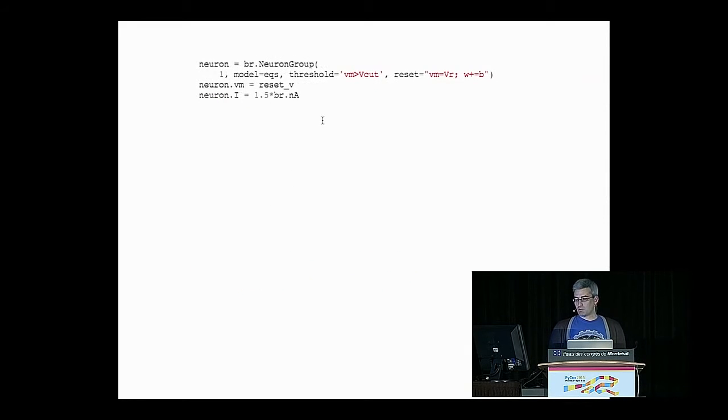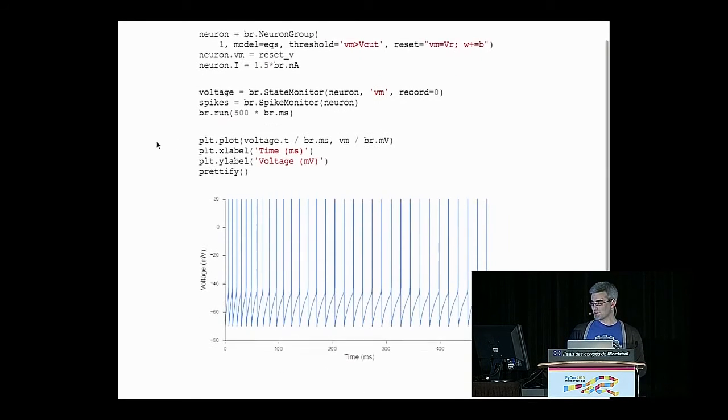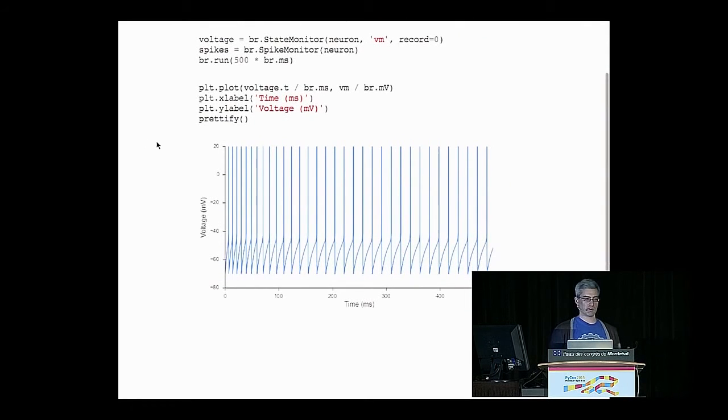So we can create what Brian calls a neuron group with those equations. We're just going to make one neuron in this case. We set its membrane voltage to that reset voltage, inject 1.5 nanoamps of current, and then we monitor the voltage from that cell and the spikes coming out of it, run it for 500 milliseconds, and we get something that looks very similar to what we had in Neuron.